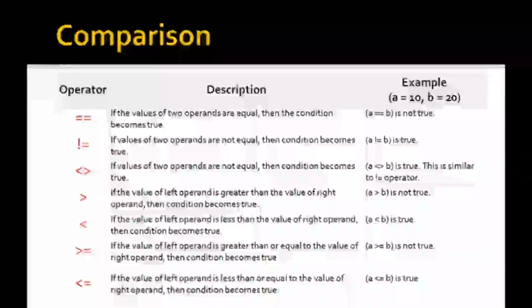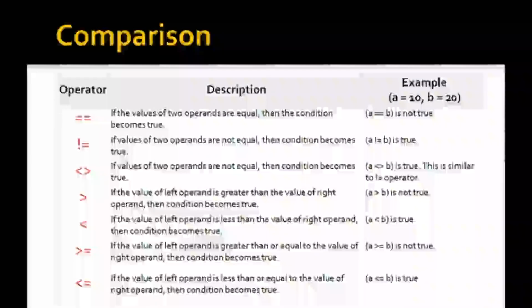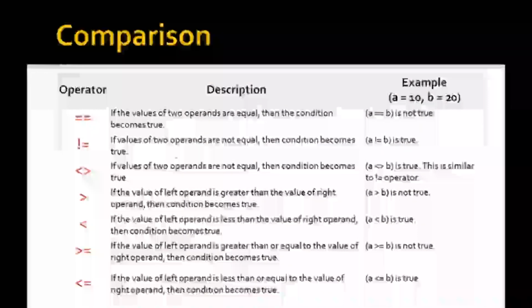Next is the not equal to operator. It is shown by an exclamation mark and an equal to sign. If the values of two operands are not equal, then the condition becomes true. That is, suppose there are two expressions or two variables and these two variables are not the same, then this operator will show the result as true. Otherwise, if these two variables are the same, then it will be false.